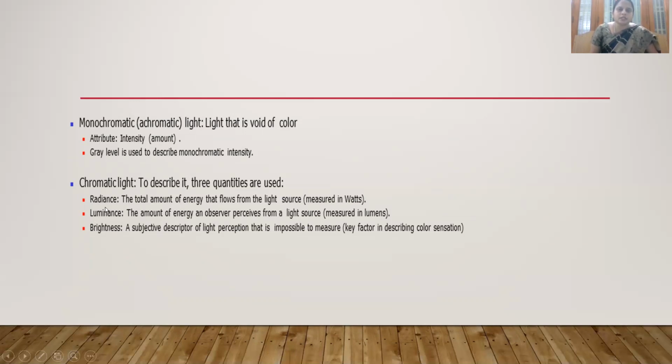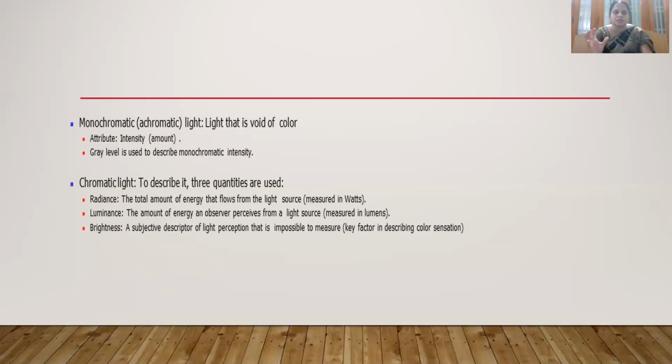Radiance is the total amount of energy that flows from the light source. Luminance is how much of the light source an object or observer perceives.